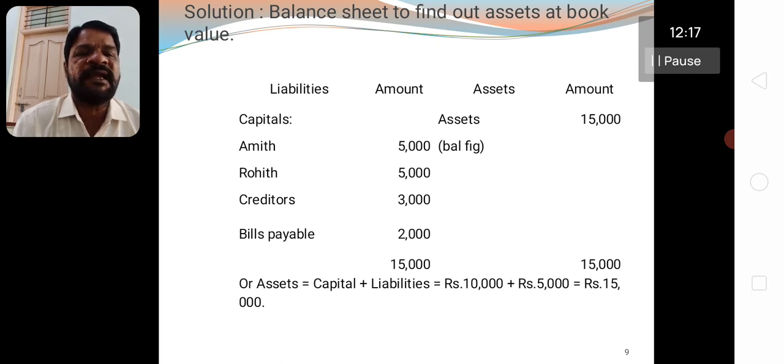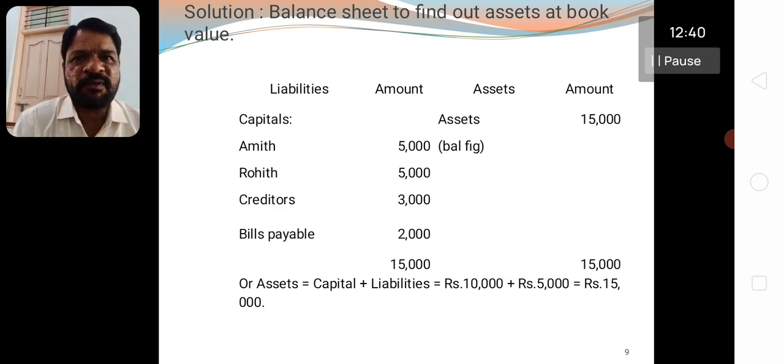The assets at book value is the balancing figure. Or we can apply the formula and calculate the book value of the assets. Assets equal to capital plus liabilities. Total capital is 10,000, total liabilities 5,000. Now that comes to 15,000, the book value of the assets.